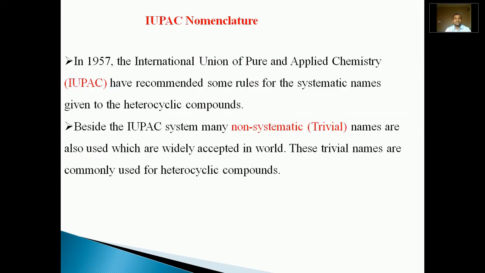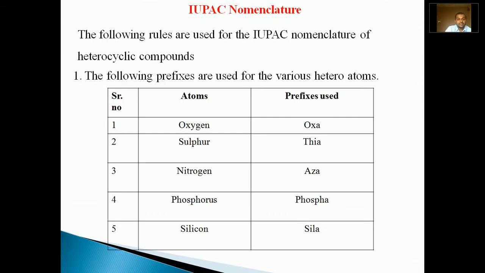Now we will see the IUPAC nomenclature of the compounds. The International Union of Pure and Applied Chemistry recommended some rules in 1957 for systematic naming of heterocyclic compounds. Besides the IUPAC nomenclature, there is a trivial naming system, that is the common names of the compounds, which are also widely accepted in the world. The trivial names are commonly used for heterocyclic compounds. They are deeply rooted in the nomenclature. Besides that, IUPAC in 1957 recommended some rules, and we will see the rules to name the heterocyclic compounds.